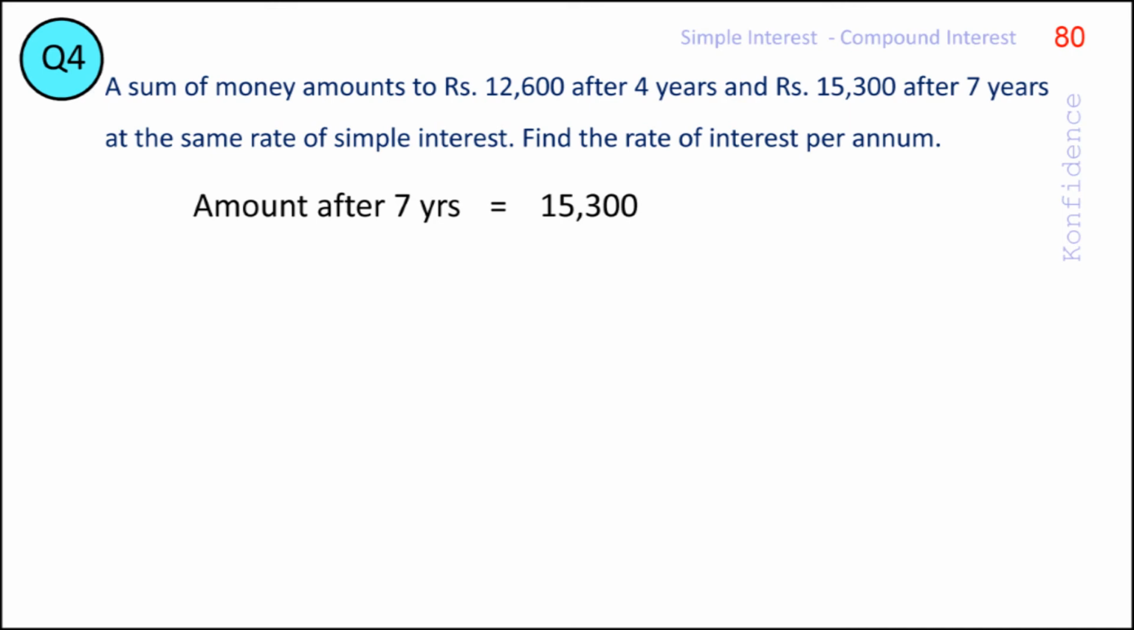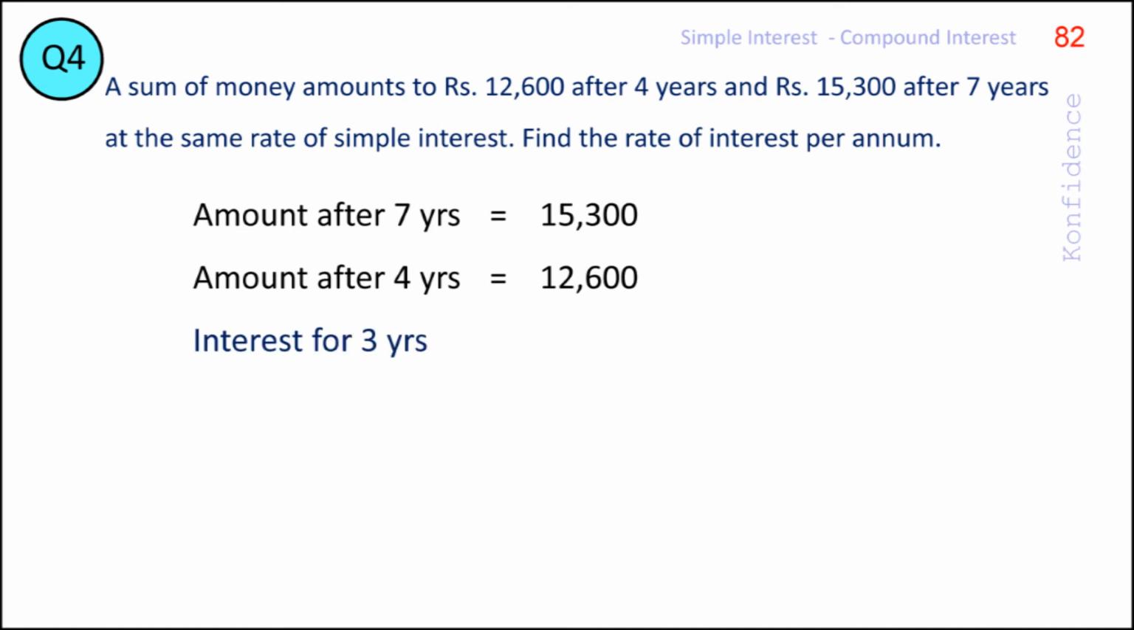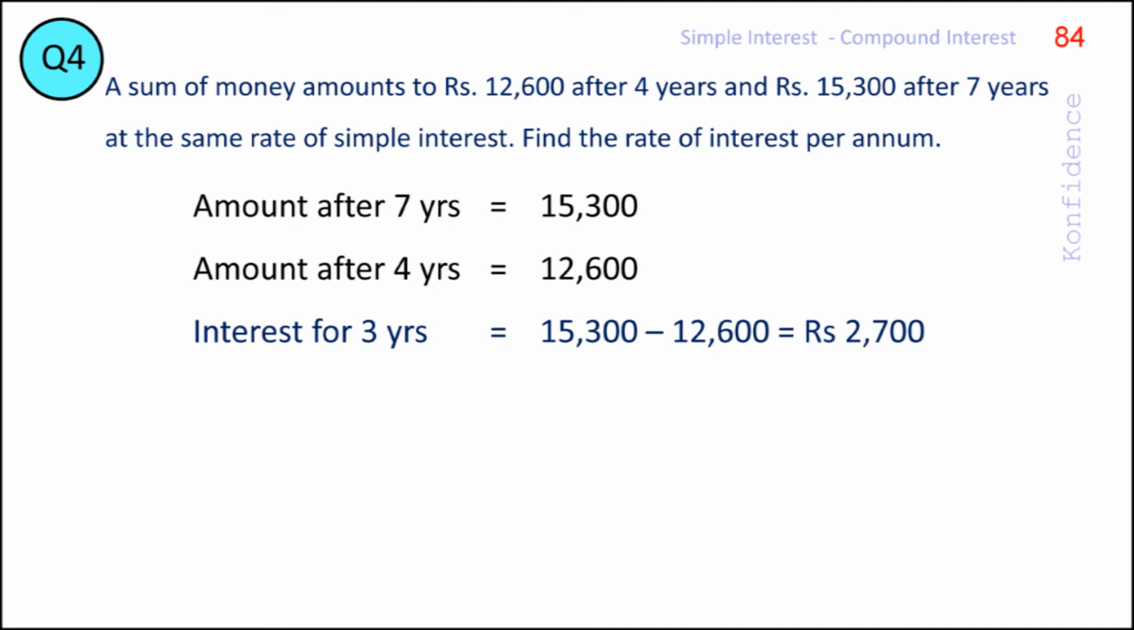Here, we know that a particular principal under the simple interest scheme at a particular rate of interest amounts to rupees 15,300 in 7 years and rupees 12,600 in 4 years. So the difference of the two amounts, that is 15,300 minus rupees 12,600 or rupees 2,700, will be the simple interest earned on the principal for the 3-year duration.